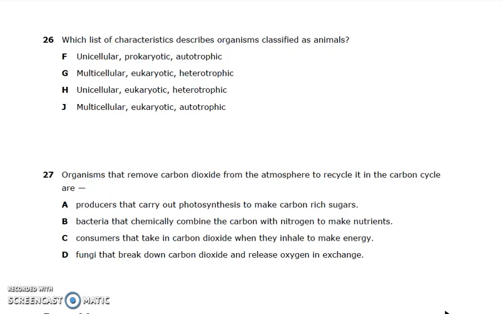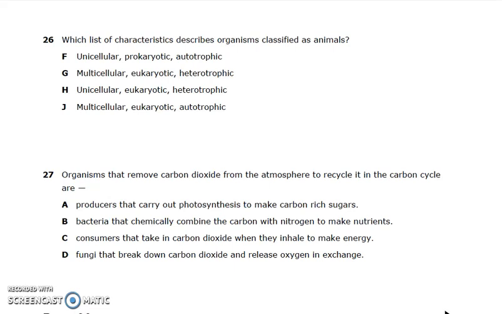Number 26. Which list of characteristics describes organisms classified as animals? F. Unicellular, prokaryotic, autotrophic. G. Multicellular, eukaryotic, heterotrophic. H. Unicellular, eukaryotic, heterotrophic. J. Multicellular, eukaryotic, autotrophic.